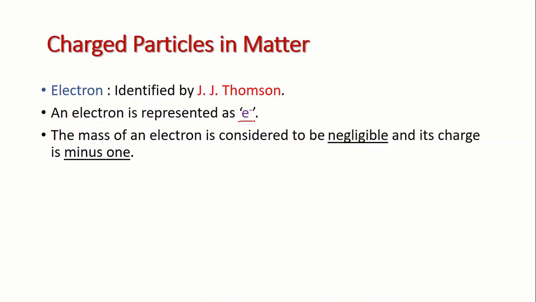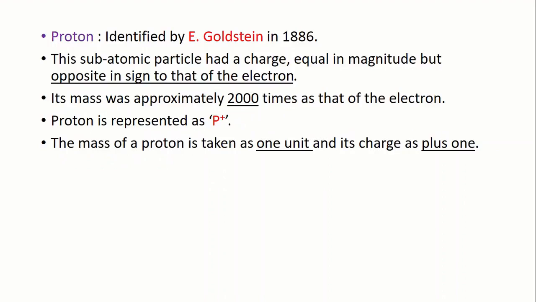Okay, so keep in mind, the mass of an electron is considered to be negligible and its charge is -1. Okay, its charge is -1.